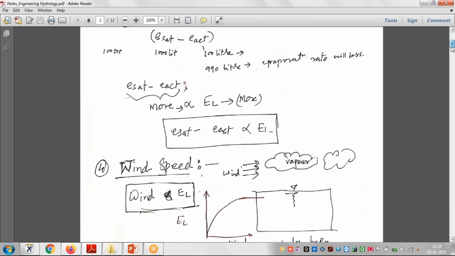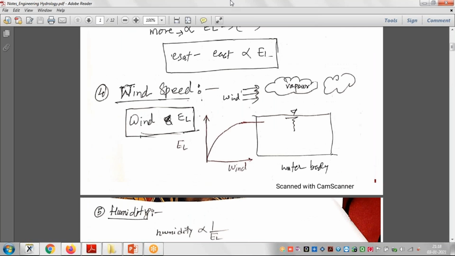Now next, there is another parameter that affects the evaporation, and that is wind speed. Suppose this is the water body, and there was some vapor. Whatever water was taken from this water body through radiation is converted into vapor.